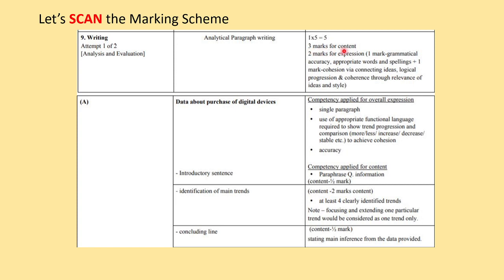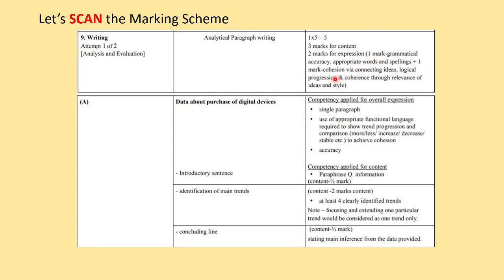3 marks are for content. Content means all the information. 2 marks are for expression. Out of that, 1 mark is for grammatical accuracy, in which your spellings and whether you have used appropriate words or not, which is the vocabulary. So if you use words like steep increase, steady rise, decline, or it was stable, such kinds of words are used, so they'll be counted in this.